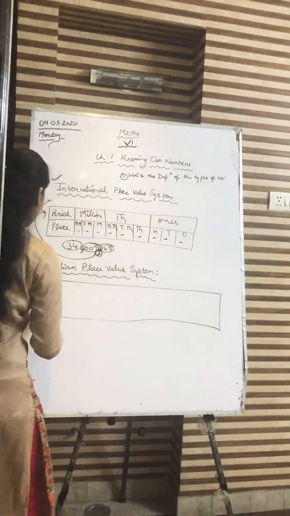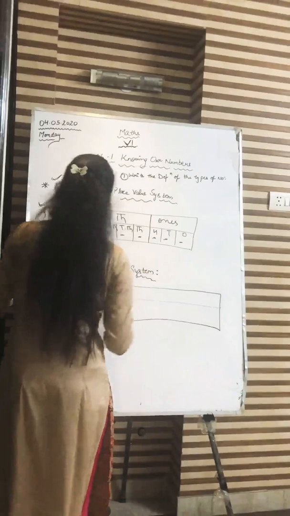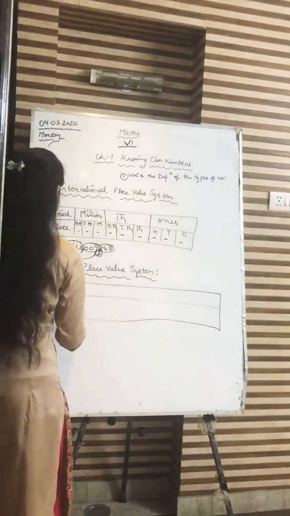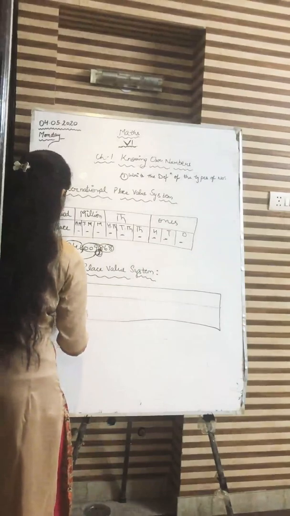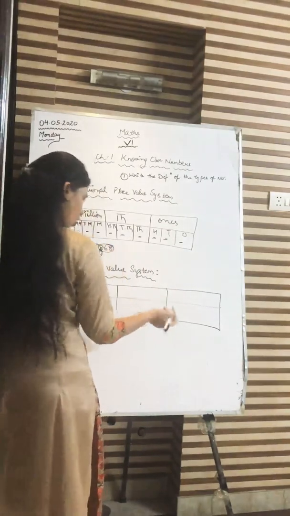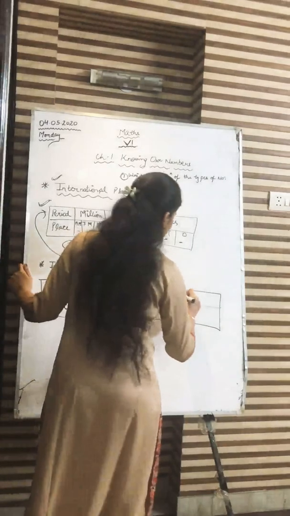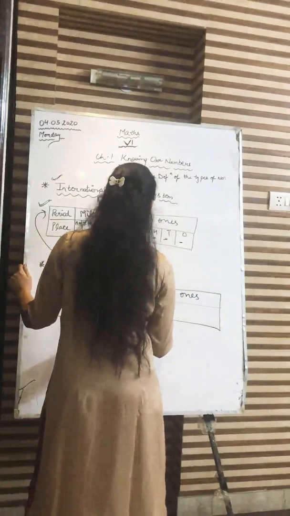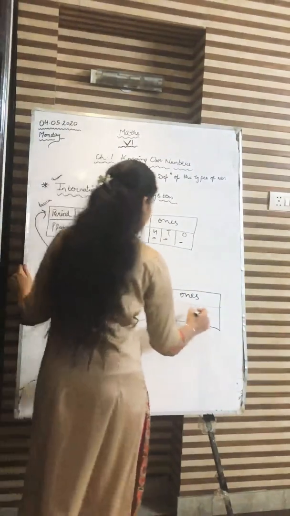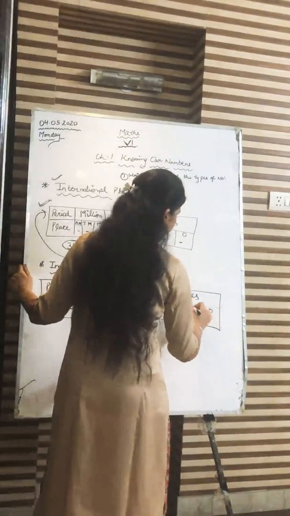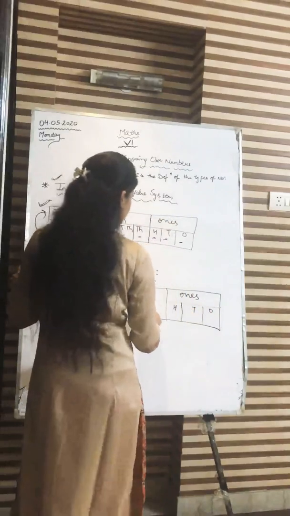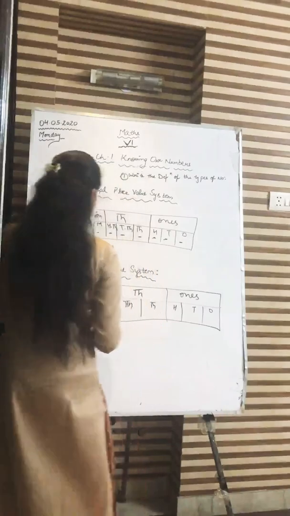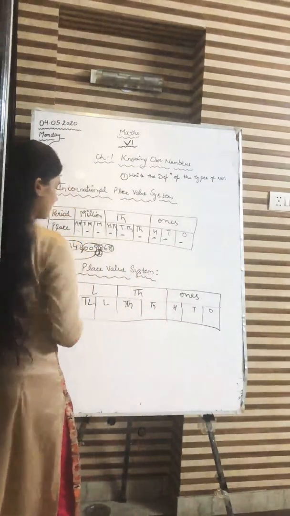You people have made this table in your earlier class, previous class. I hope you all remember this. It also has many periods, but I'll be teaching you about 3 periods. The first period is of ones, tens, hundreds. Then it has 1,000, 10,000. Then it has lakhs, 10 lakhs.